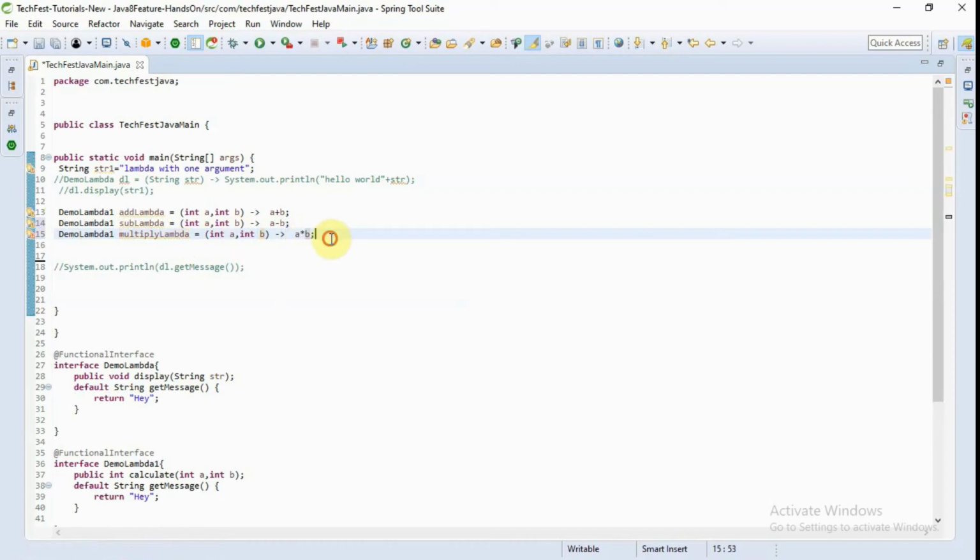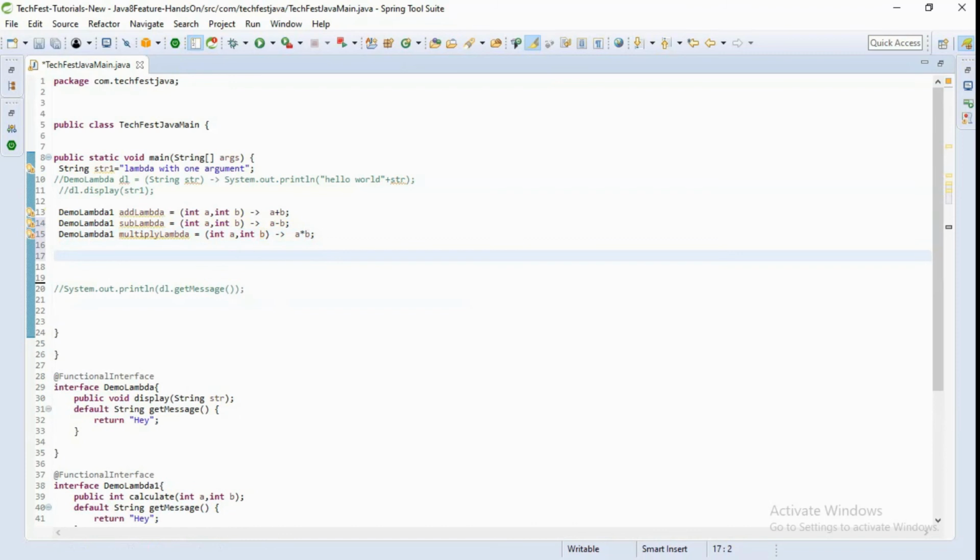We have defined three lambda expressions. Now let's see. I am calling this calculate and passing two integers, the first one as 10, and the second one as 2.